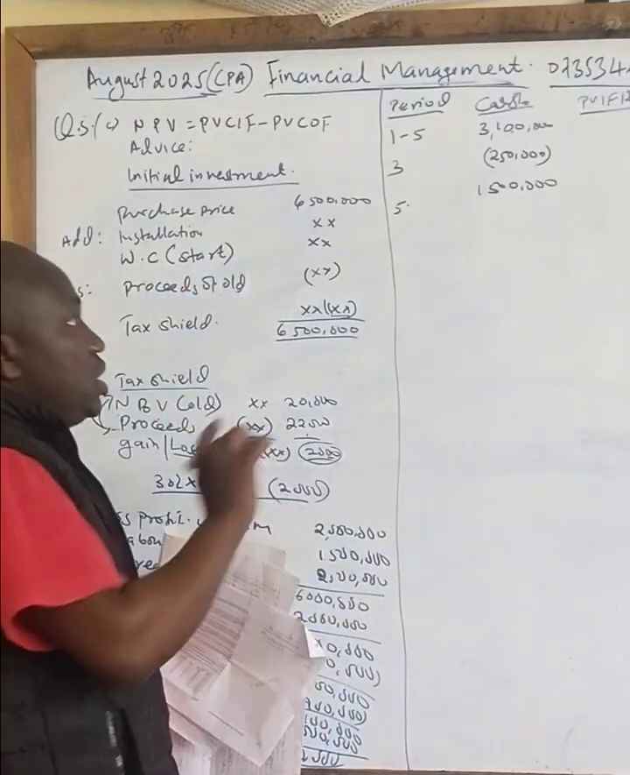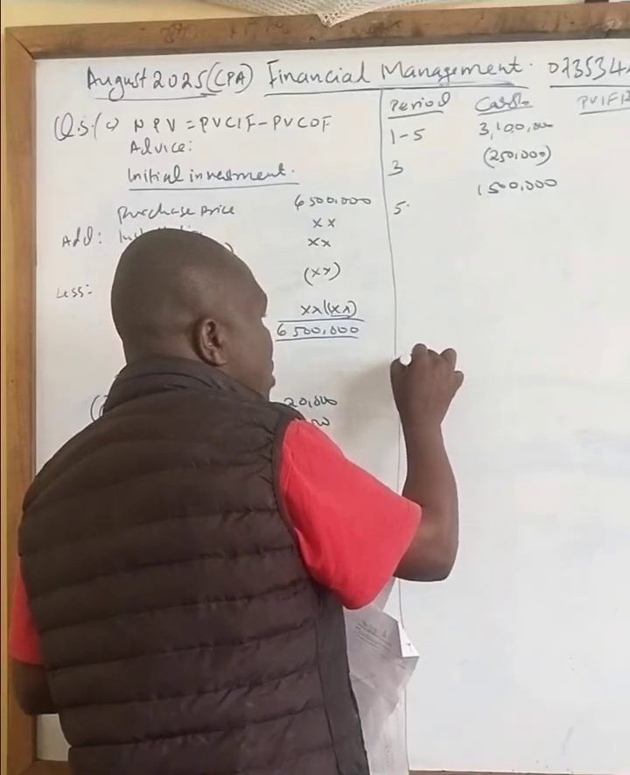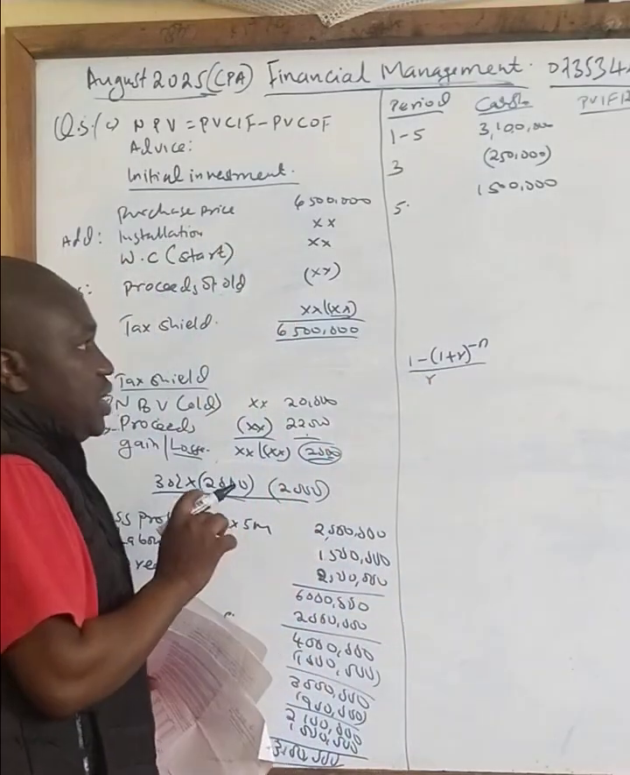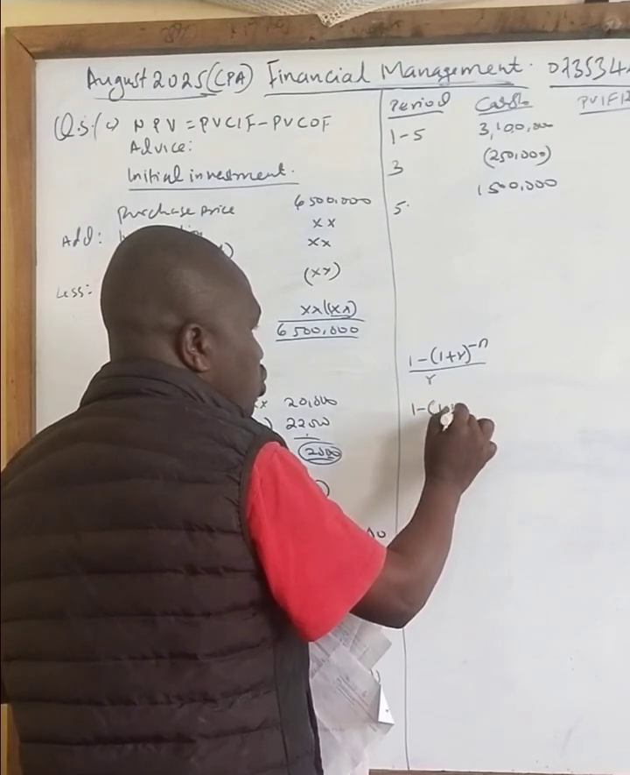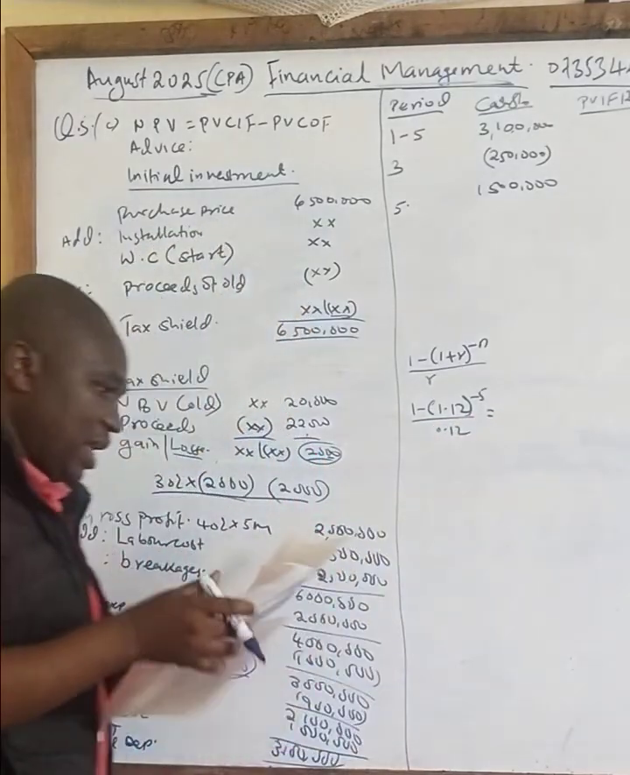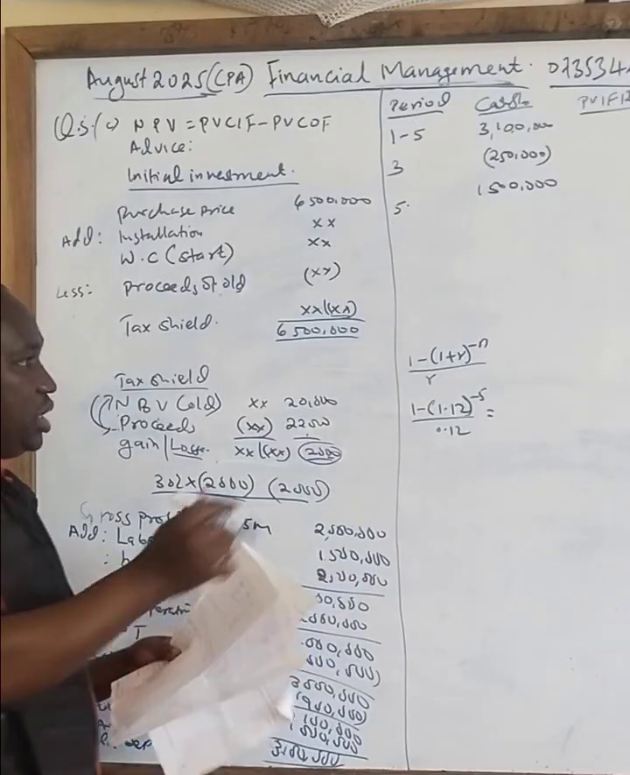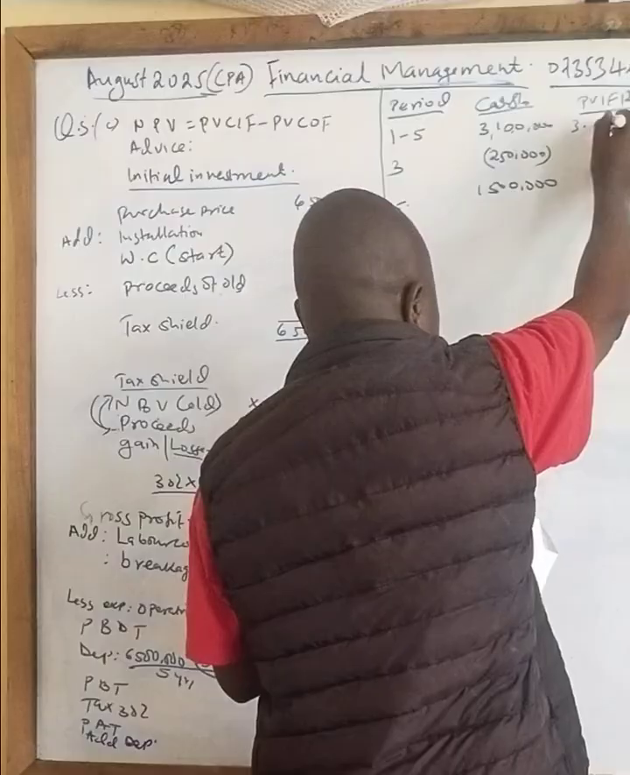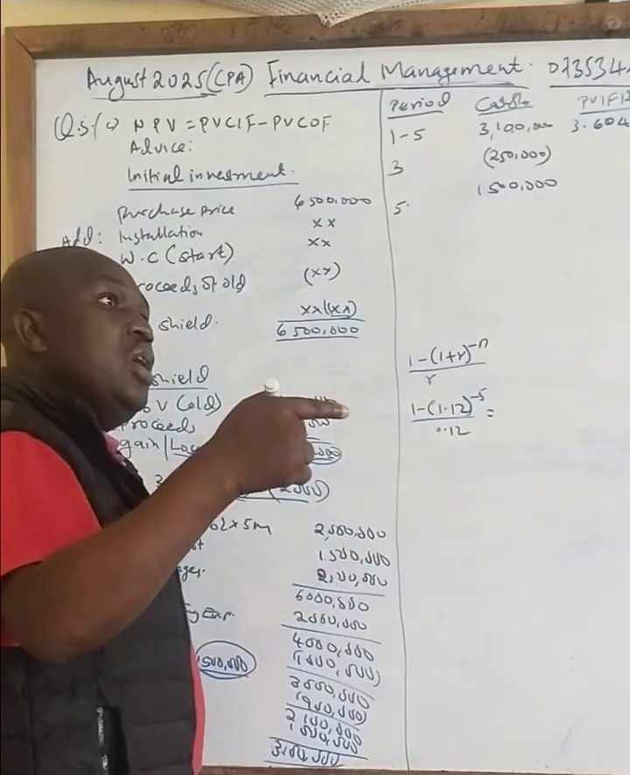So from here, you are able now to get that answer. Now, remember this class, I said if it is annuity, we say 1 minus 1 plus r power negative n, you divide by r. So in this case now, it will be 1 minus 1.12 power negative 5. You divide everything by 0.12. What is your answer, class? So if you work out that question correctly, you are able to get something like 3.608.